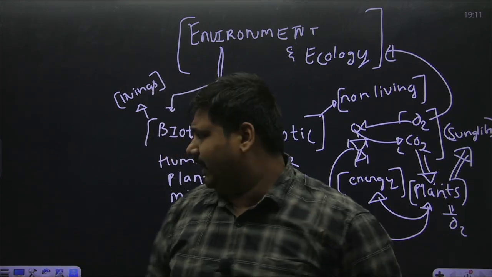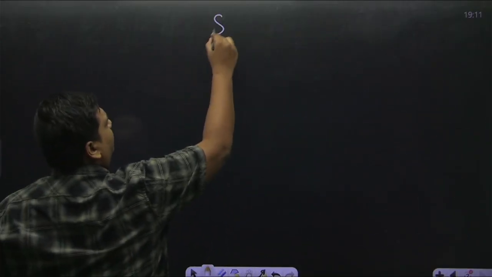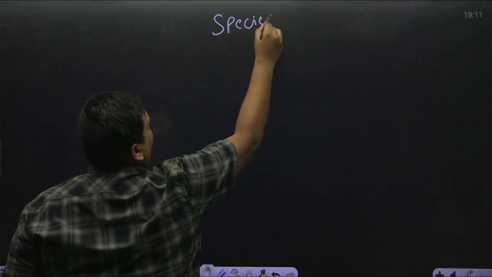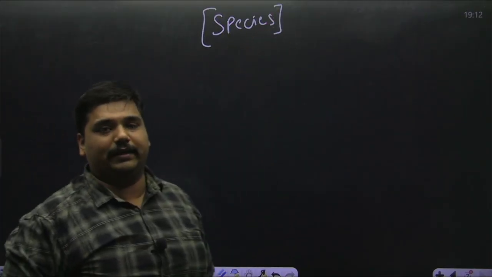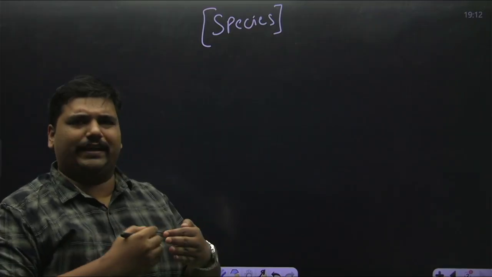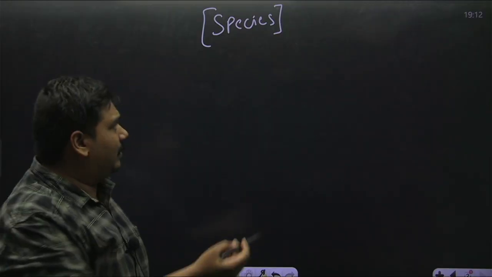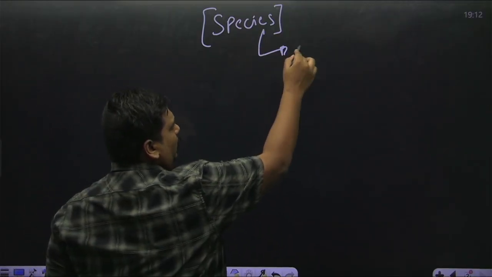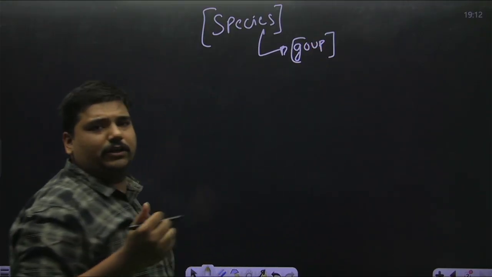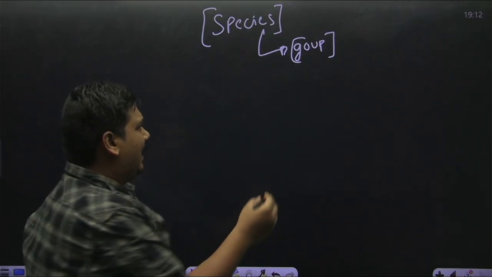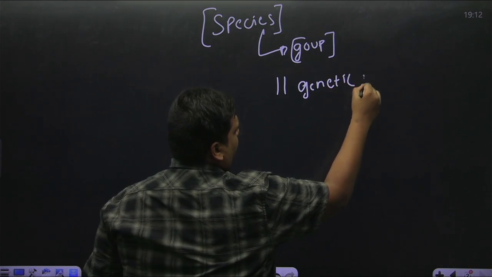Now next we have species. We all humans belong to the Homo sapien species. How do we classify one species from another? See, a species is a group or a population of living organisms that have similar genetic makeup.